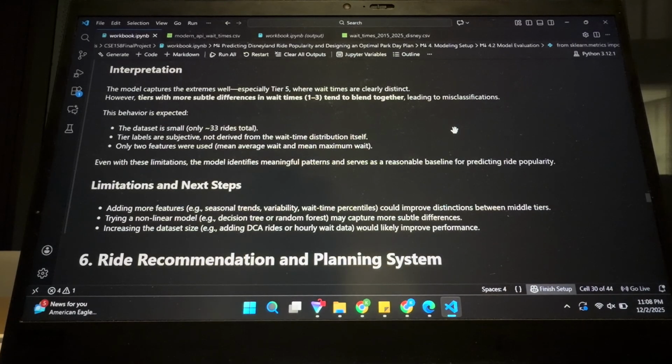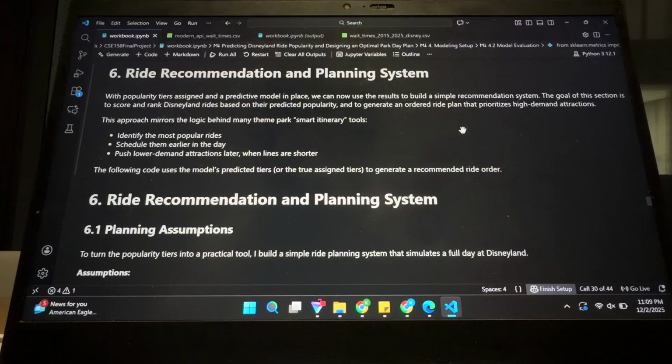I think if I were to do this again, I would add Disney California Adventure rides or rides from other theme parks to see if I could get a better understanding of it. But I think overall, the reason why I didn't add that was because I didn't think it would help too much, because the average wait times at Disneyland are going to be very different from the average wait times at Universal. So it would be hard to translate those things.